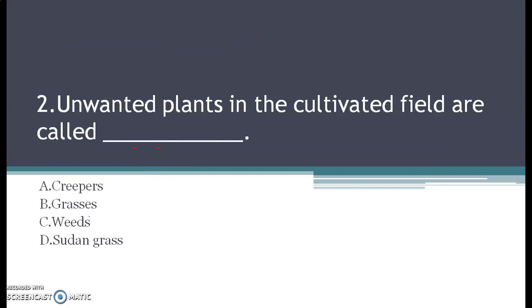Next question. Unwanted plants in the cultivated fields are called. Your options are A. Creepers, B. Grasses, C. Weeds, and D. Sudan grass. Here the keyword is the unwanted plant that grows along with your main crop in the cultivated field. So think about the options and mark the right answer.